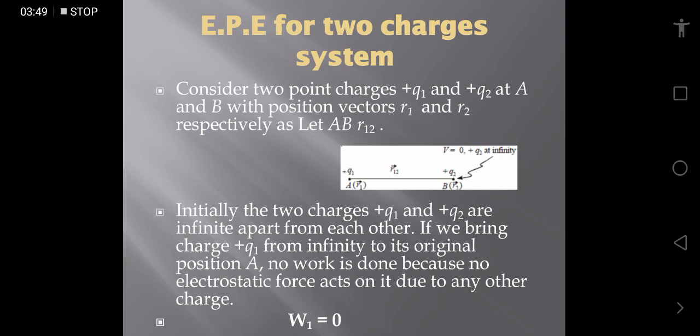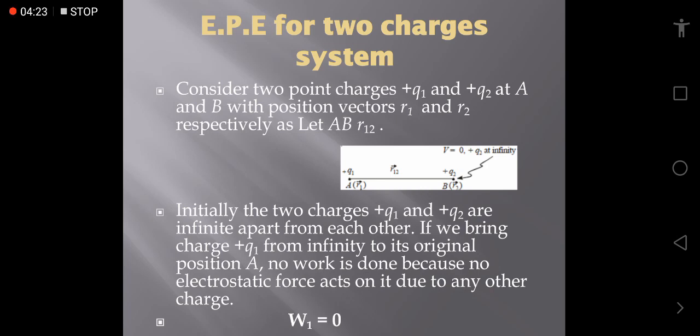Now, the electric potential energy calculation for a two charges system. Here Q1, Q2 are the charges which are initially at infinity, and we are taking them to the points A and B, whose position vectors are R1, R2 with respect to an origin not shown in the diagram, and R12 is the distance of separation between charges Q1 and Q2.